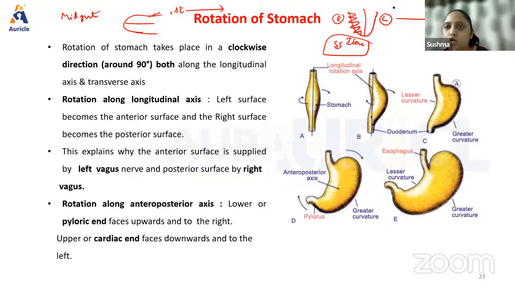And as it was going, the left side also underwent an anti-clockwise 90 degree rotation. The first rotation is anti-clockwise 90 degree. The second rotation is also anti-clockwise 90 degree. Imagine, guys, as the intestines are going in, the left rotated. Let's suppose this left hand is the post-arterial, and the pre-arterial structures are going in like this. It rotated like this so as to overlap. That is the reason why we have the transverse colon overlapping the small intestine.